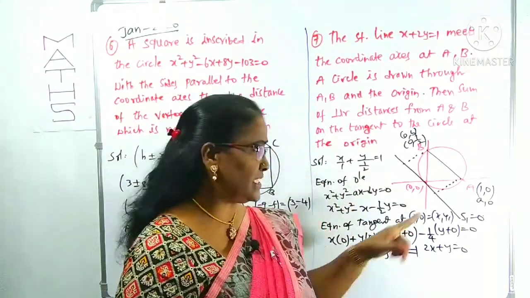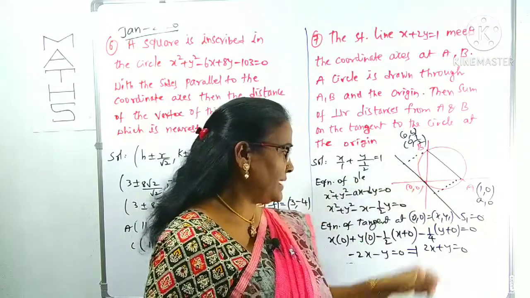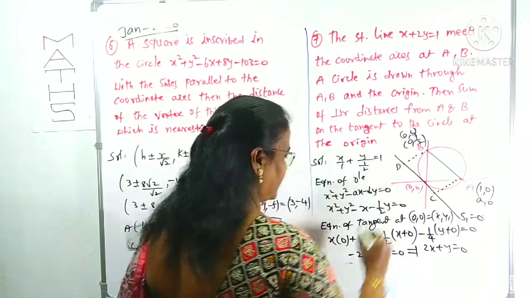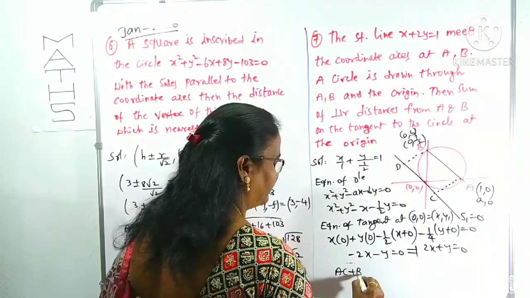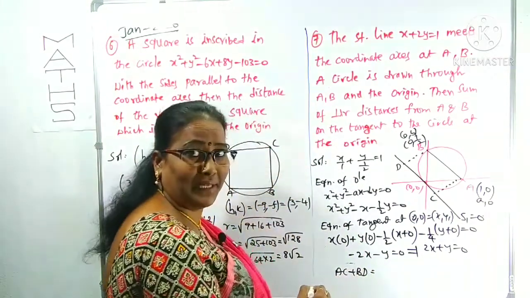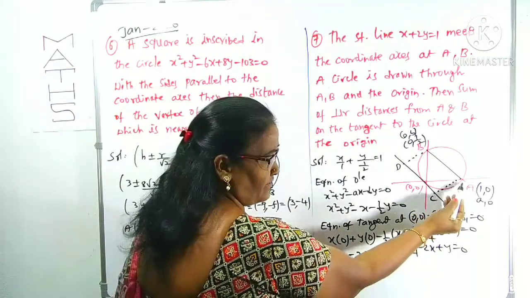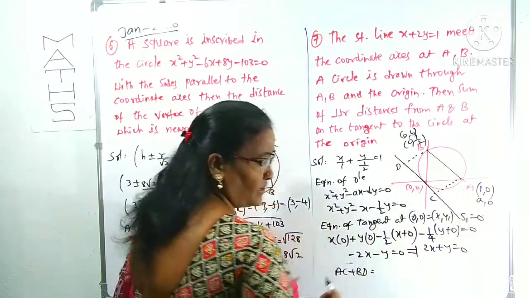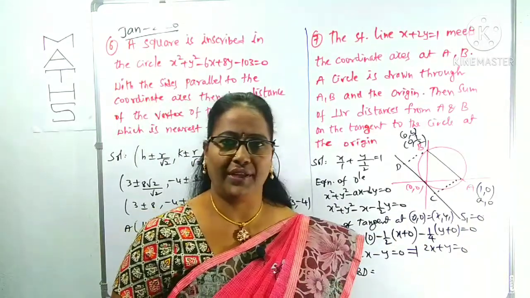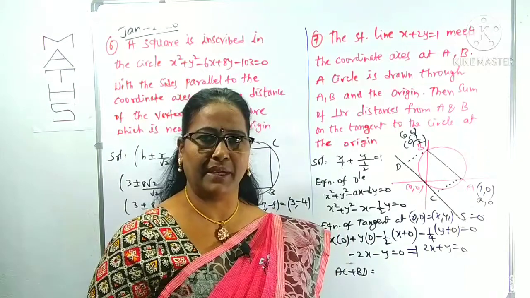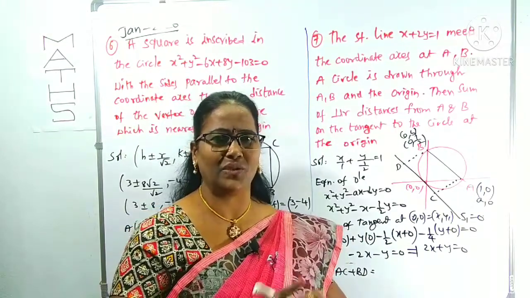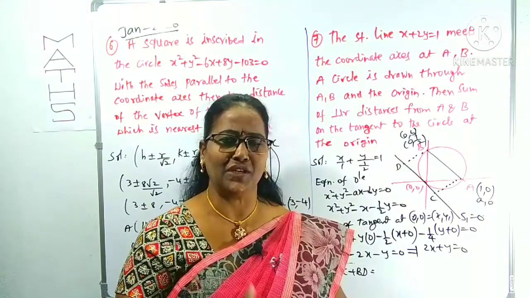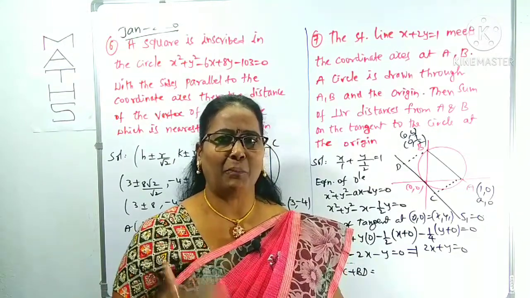Now you can find the distances from A, B to this line. That is, what is being asked, AC plus BD. What is AC? Distance from 1 0 to this straight line, that is the tangent line. That is the distance formula, you know that clearly: mod of ax1 plus by1 plus c by root over a square plus b square. All those applications you have to know well. When you know, you just have to follow and do the practice.